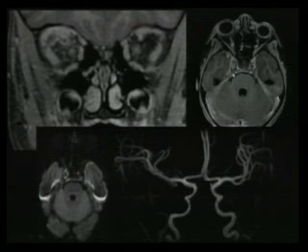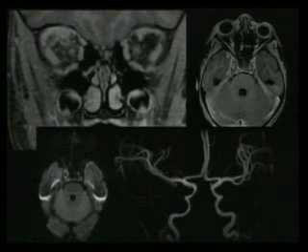This is again the filling defects on the post-contrast T1 weighted image suggesting cavernous sinus thrombosis. And on the diffusion weighted image, you can see there is actually restricted diffusion in the sinus, suggesting that this is all infected thrombus.